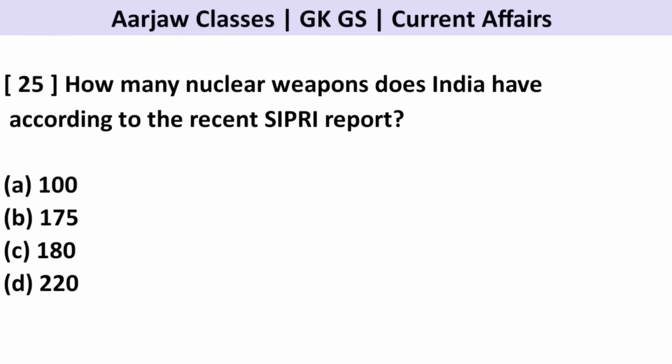How many nuclear weapons does India have according to the recent SIPRI report? Correct option is C. 180 nuclear weapons.